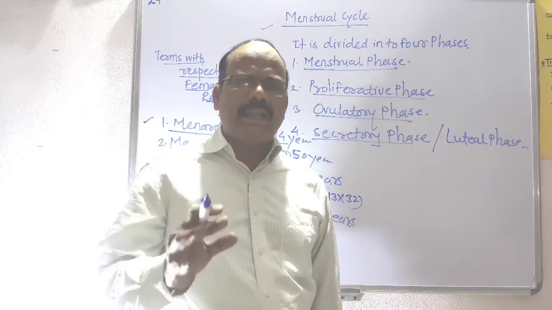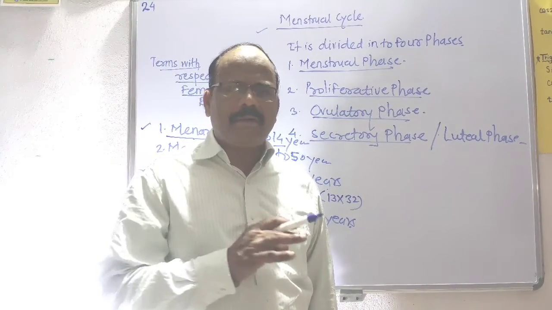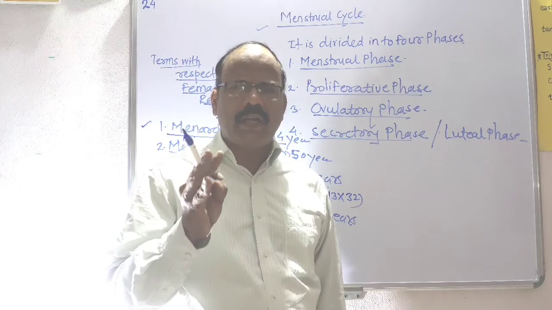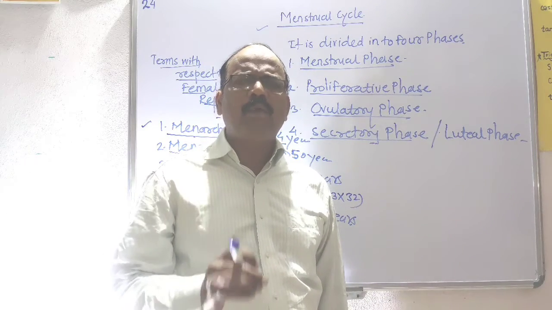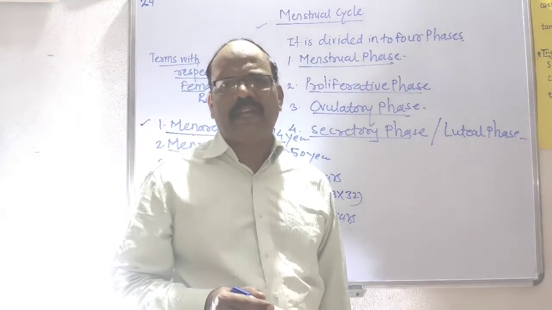The hormones which play an important role in the menstrual cycle are progesterone, estrogen, LH, luteinizing hormone, and follicle stimulating hormone. These hormones play an important role in the regulation of this menstrual cycle.